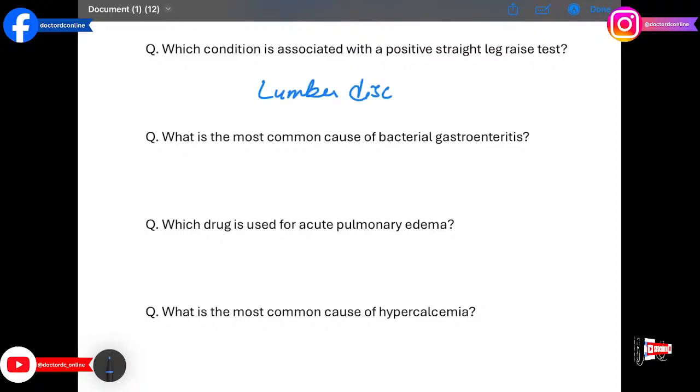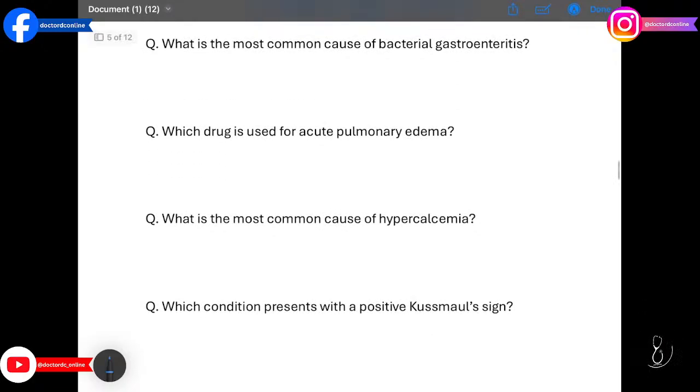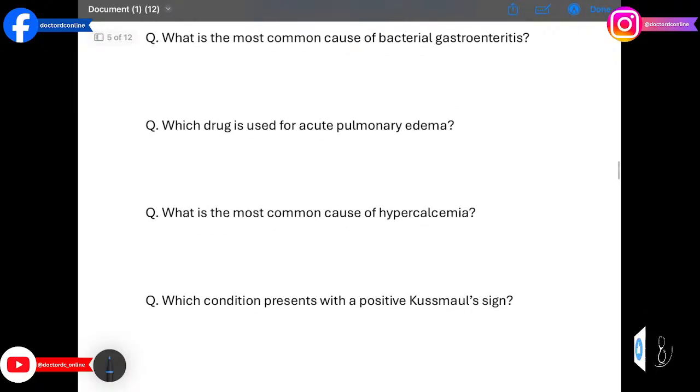The next question we have what is the most common cause of bacterial gastroenteritis? The answer is Campylobacter jejuni. This gram-negative bacillus causes bloody diarrhea, often from contaminated food.